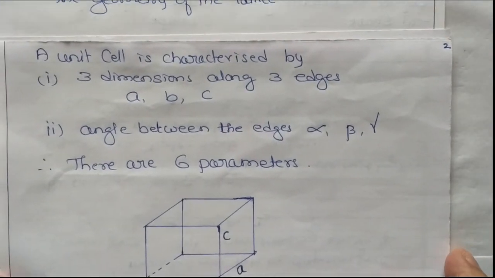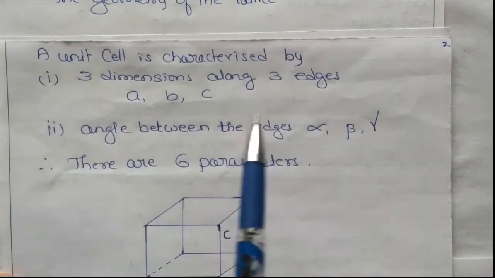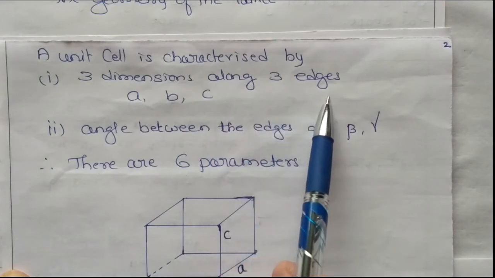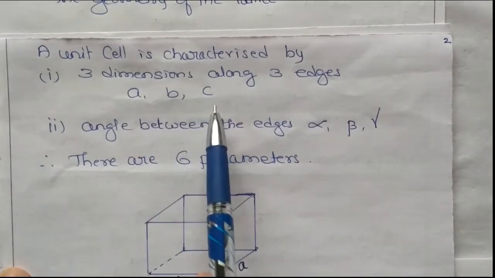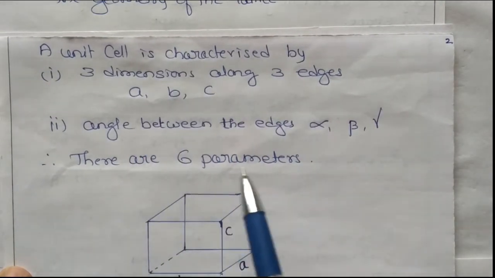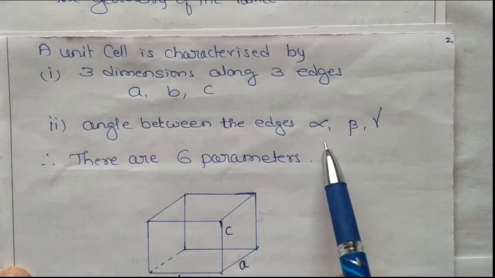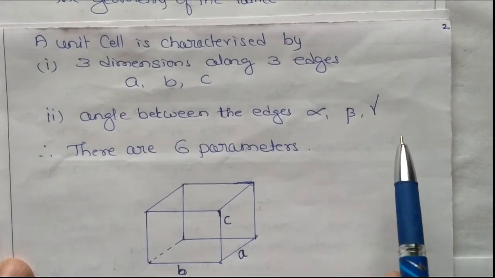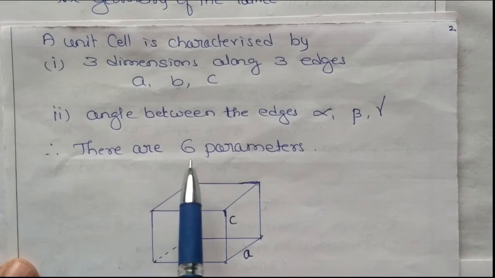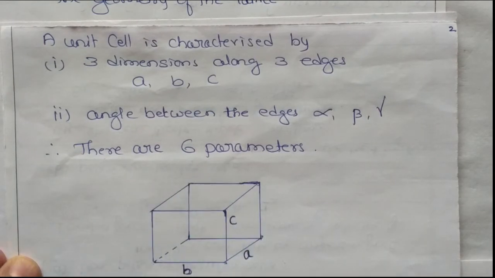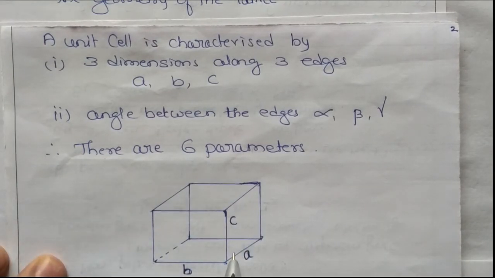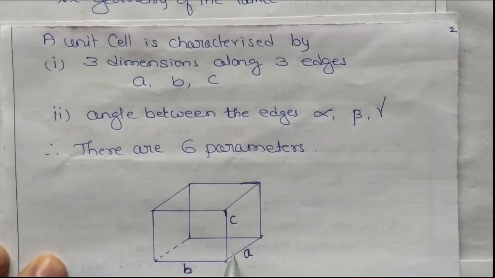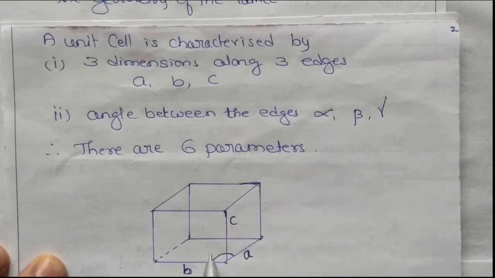So a unit cell is characterized by its dimensions along three edges, that is A, B, and C, and the angles between the edges, alpha, beta, and gamma. Therefore there are 6 parameters. This angle between A and B is gamma.